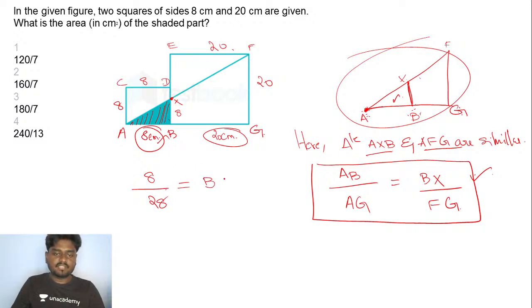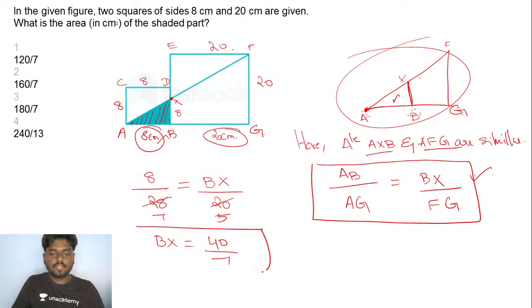So let me take BX divided by FG. I know it already, that is 20. So if you strike this out, this goes 4 and this goes 7. With the 5 tables, this goes 4 tables, this goes 5. So 5 and 7, and BX is ultimately 40 by 7. You got the value of BX, this length, to be 40 by 7.